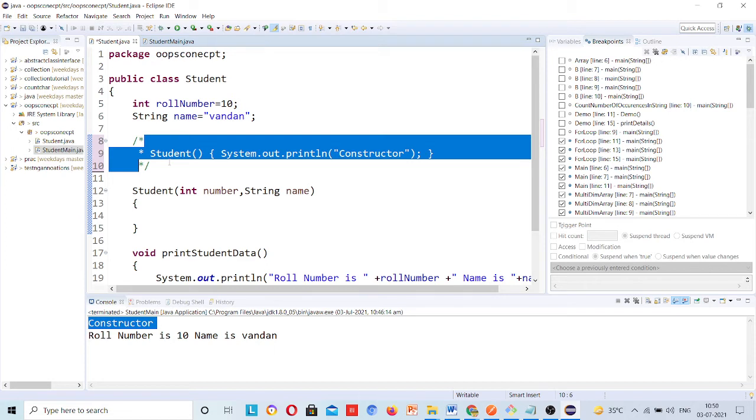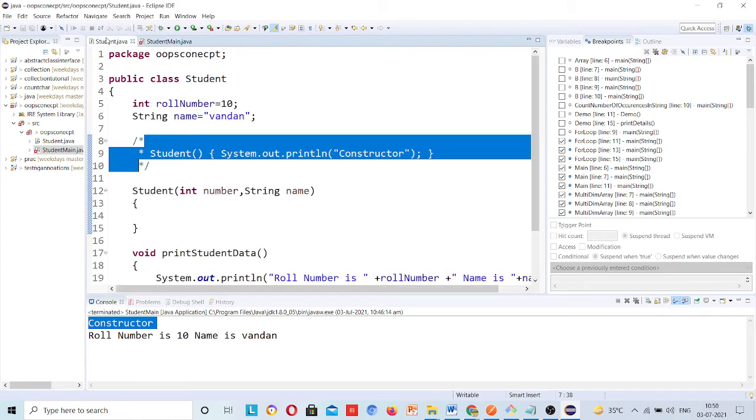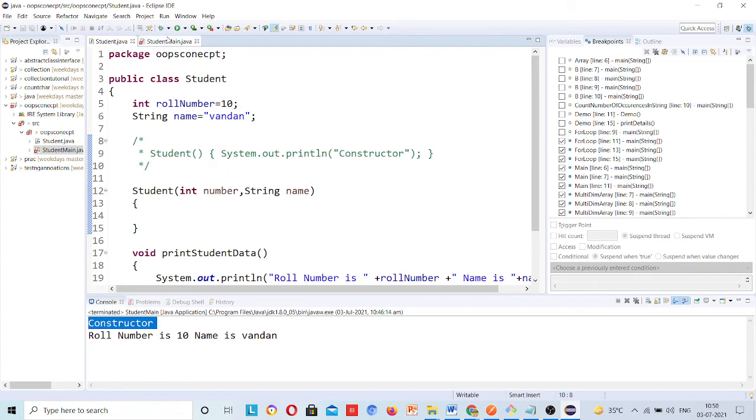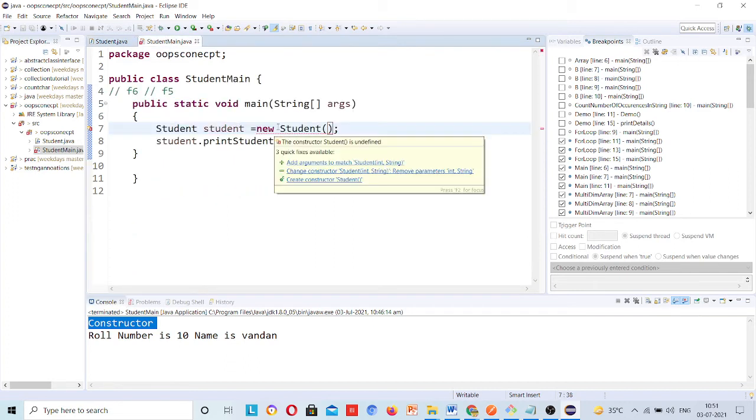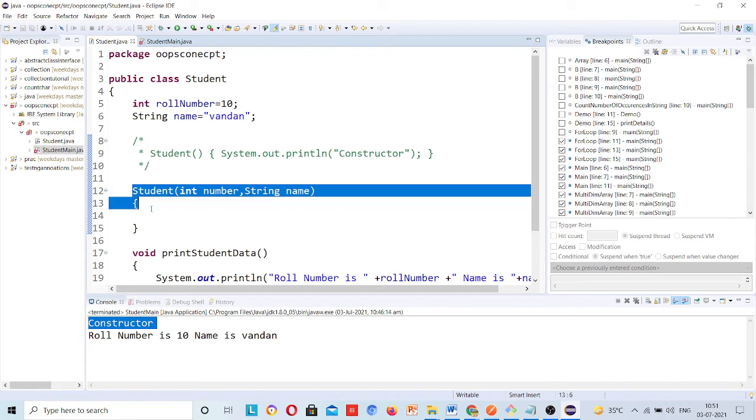Okay, now I will comment it out. Now this is showing an error here. See, what is the error? The constructor student is undefined. Now I said to you that the default constructor is already present, whether you create it or not. Now your question should be, sir, you have commented this code and you are saying that this is already present in Java, so why is this error being thrown? Previously, when I had created it, this was not present. Then my answer will be, let's comment out this code also.